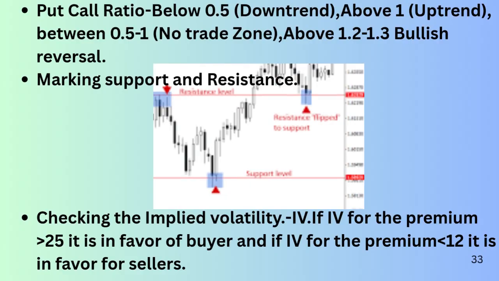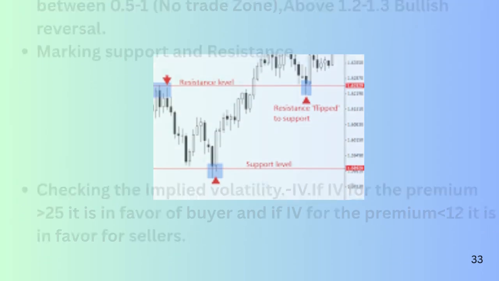Next is the put call ratio, which shows us the direction of the market. If the PCR is below 0.5, we trade on the put side, and if it's above 1, we trade on the call side. And if it stays between 0.5 to 1, we should not trade as the market will remain sideways. Support and resistance marked through option chain data will tell us the chances of trend reversal at which strike prices. The implied volatility of premium indicates that if IV is above 25, the market will favor buyers. If it is below 12, it will favor sellers.